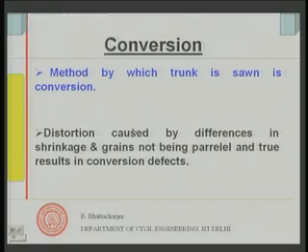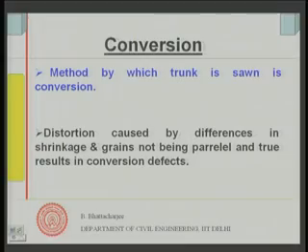There can be some sort of distortion caused by differences in shrinkage, because moisture is an important criterion as far as timber is concerned, as we shall see. As it dries off it can shrink. So, if there are differential shrinkages, and also grains are not truly parallel to your cutting direction, therefore certain defects can come from conversion.